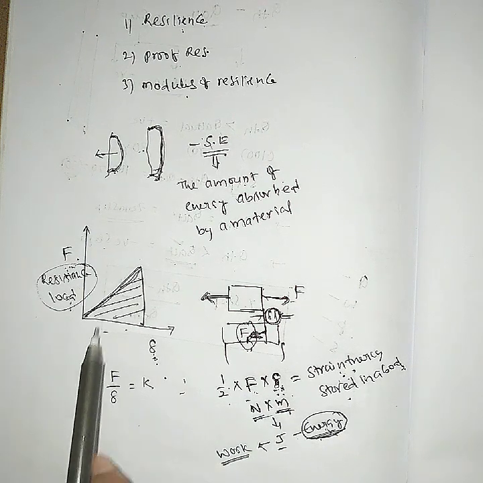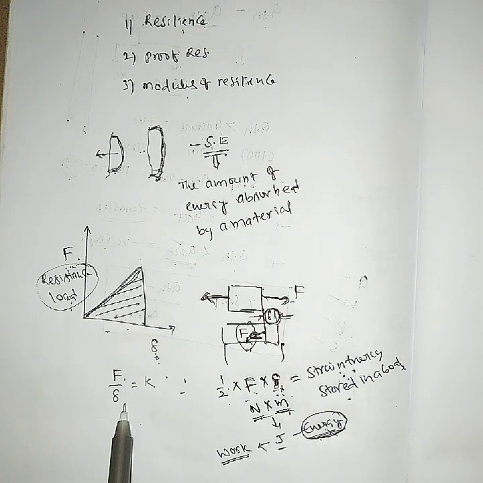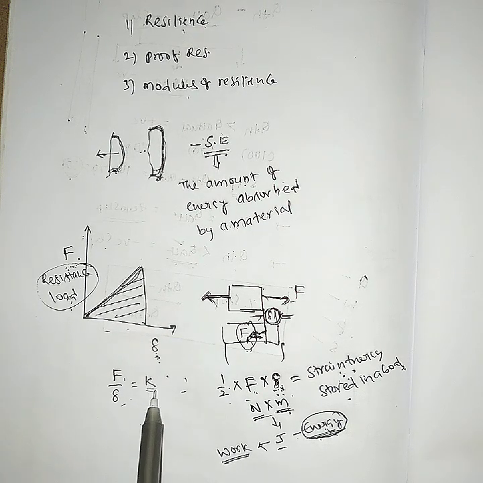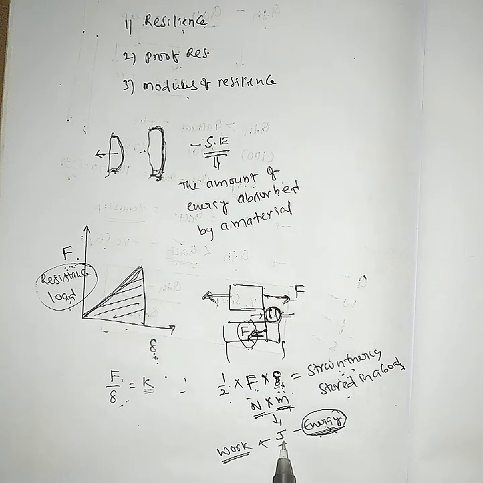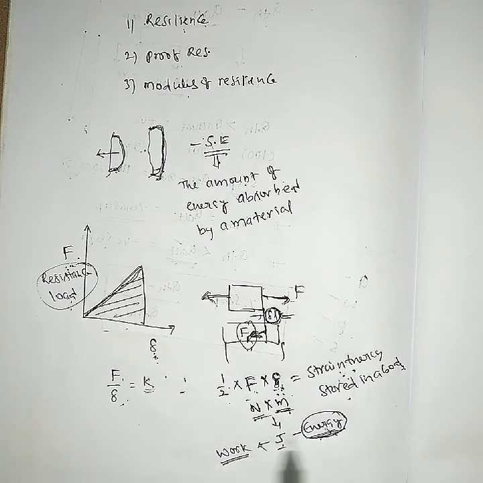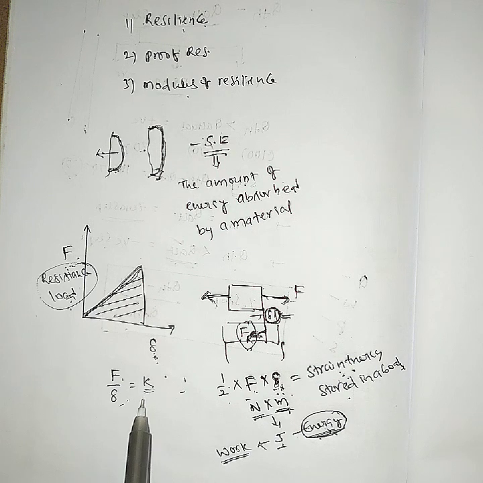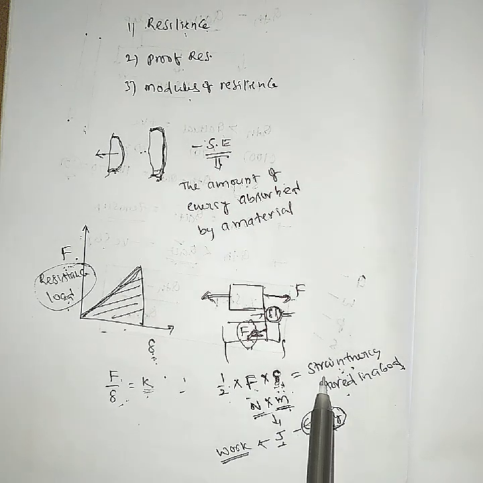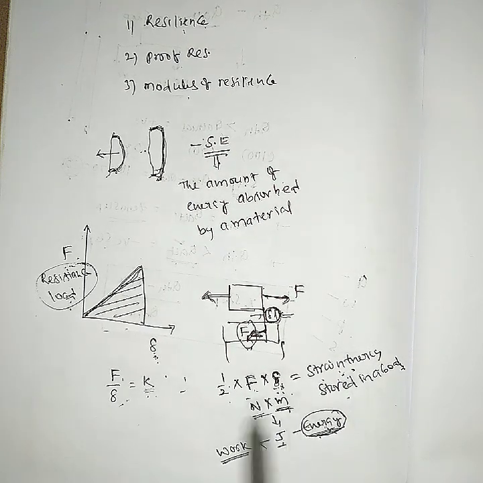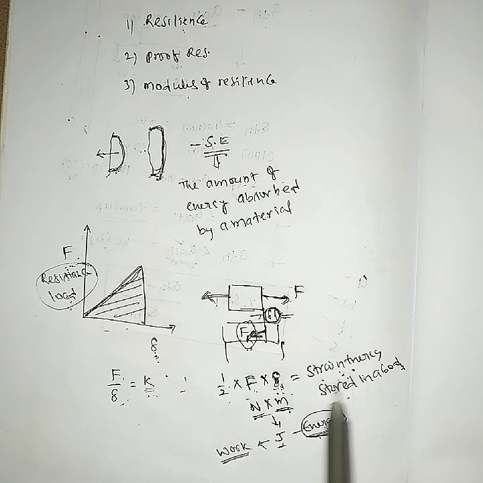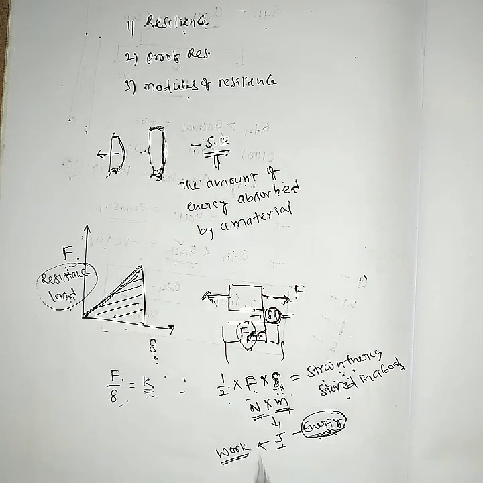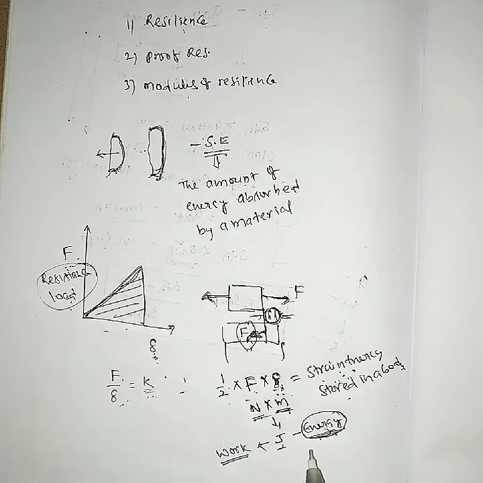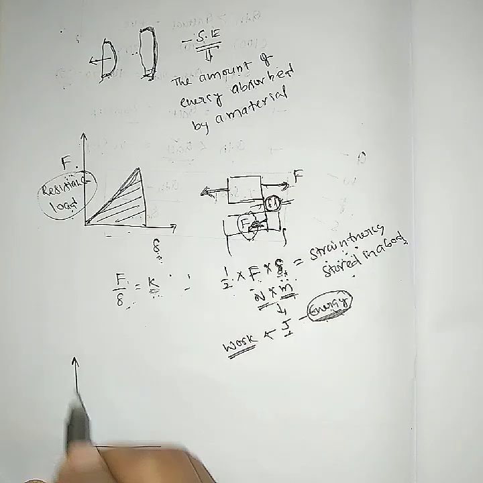And one more thing, we can consider force by deflection. Force by deflection gives stiffness. So this curve gives information about both stiffness and strain energy. Both these two terms are related. The main difference is that stiffness is a material property and strain energy is not a material property. This relates to the information from the load and deflection curve.